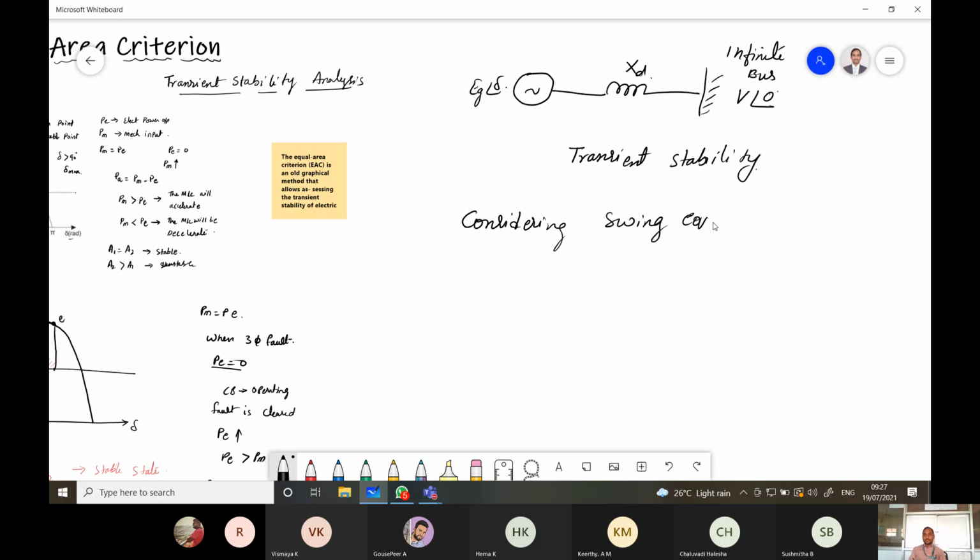What is your swing equation? M into d square delta by dt square is equal to Pm minus Pe, that is equal to Pa, right?